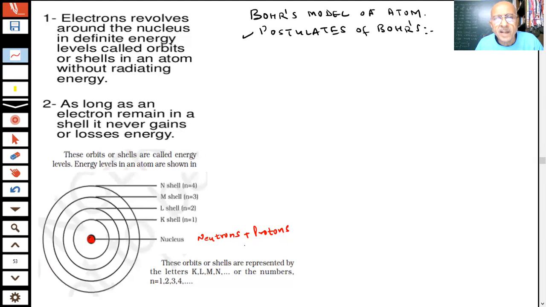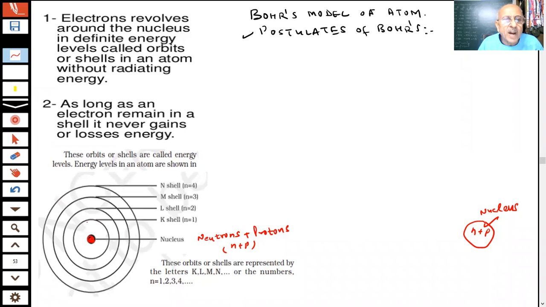We represent them as N and P. They are present inside the nucleus. If I say that this is the nucleus, students, this will have N and P, neutrons and protons. Different elements have different numbers of neutrons and protons, which we will see as we proceed further. So inside the nucleus there will be two particles in every nucleus. Hydrogen has no neutron, only one proton. We will see that.